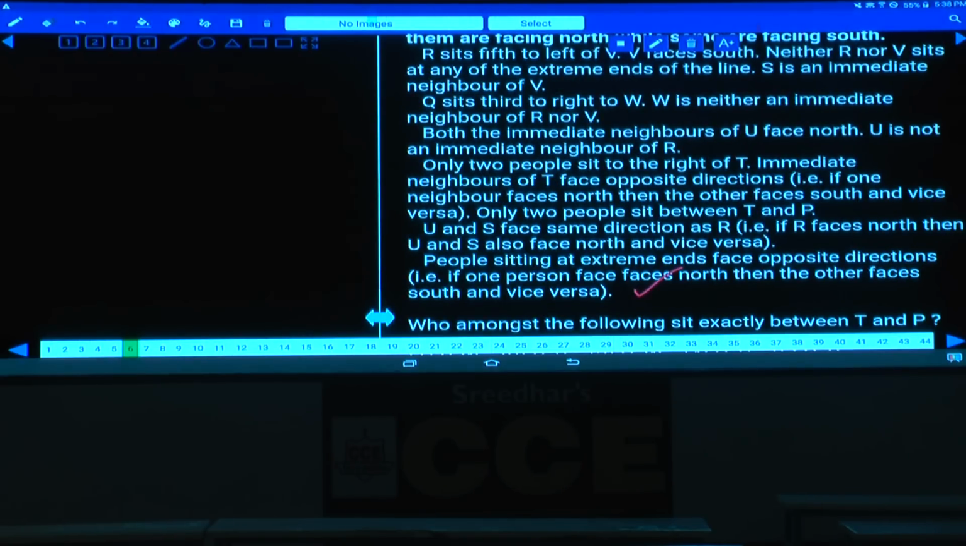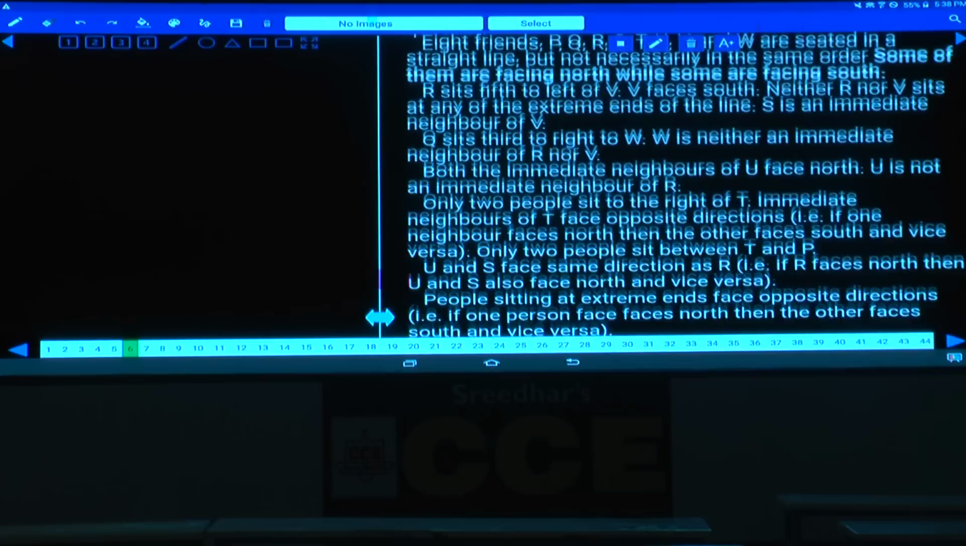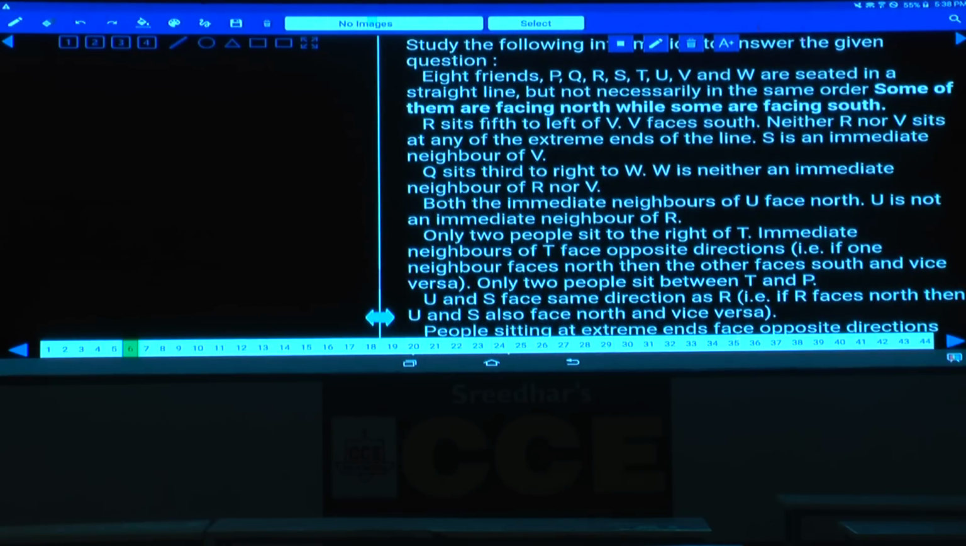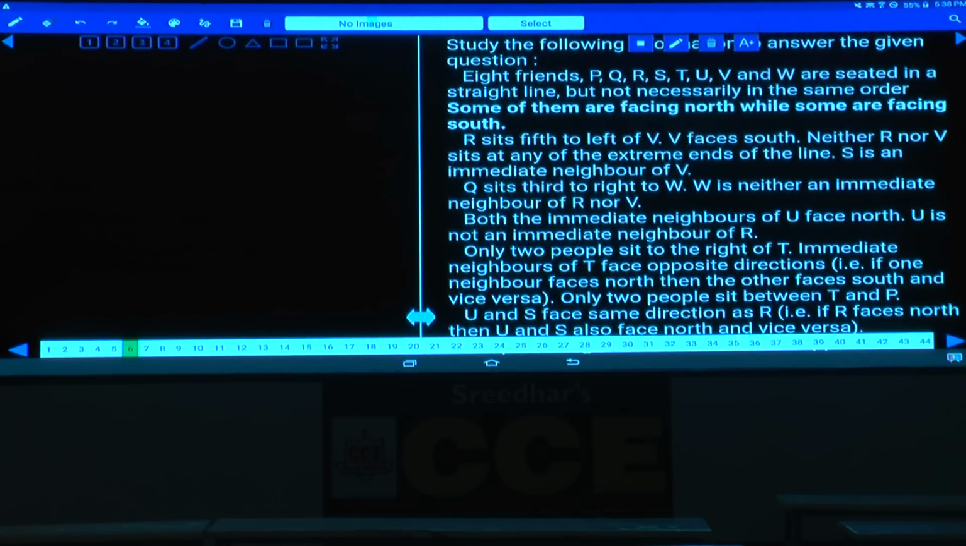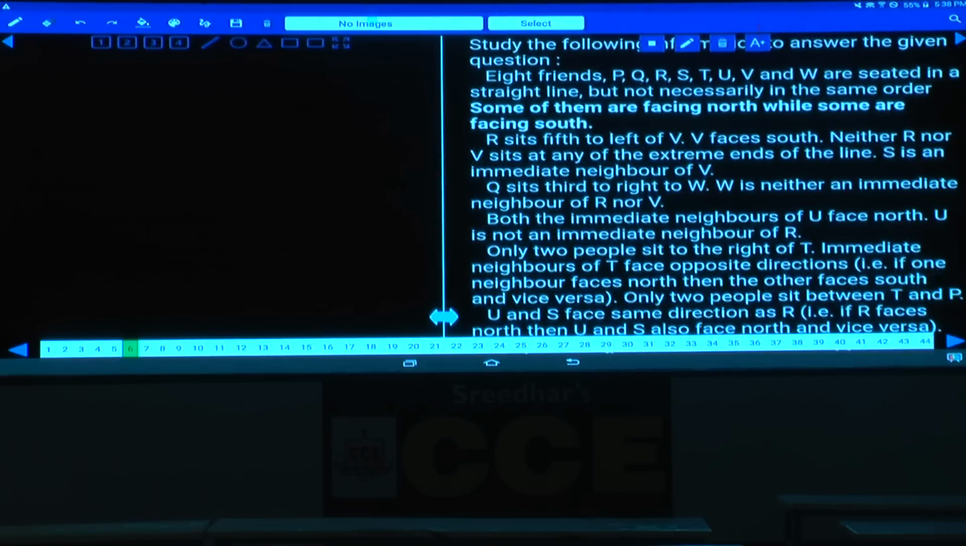Then question number 6. Now in the sixth one, 8 friends P, Q, R, S, T, U, V and W are seated in a straight line but not necessarily in the same order. Some of them are facing towards north and some of them are facing towards south. How many persons are there? 8 persons. 1, 2, 3, 4, 5, 6, 7, 8. Now 8 persons are there.